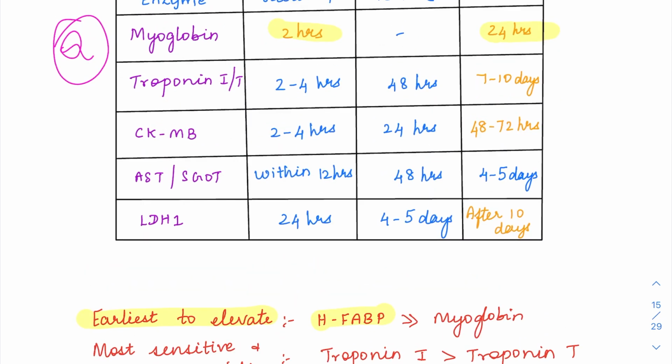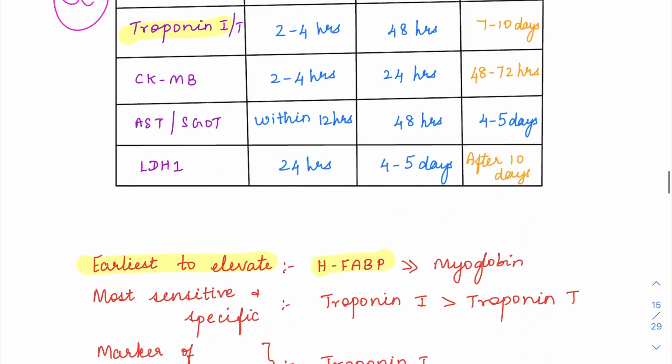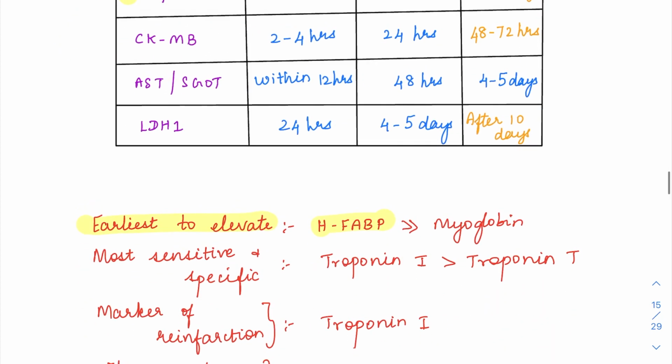But if they ask what is the most specific and sensitive enzyme related to MI, it is going to be troponin I. Okay, troponin I or T, but more of troponin I. This is going to be the most specific and sensitive marker. Here it will start rising within 2 to 4 hours, and it will come back to normal within 7 to 10 days. So within a week or so, it will come to normal. And it is the marker of reinfarction.